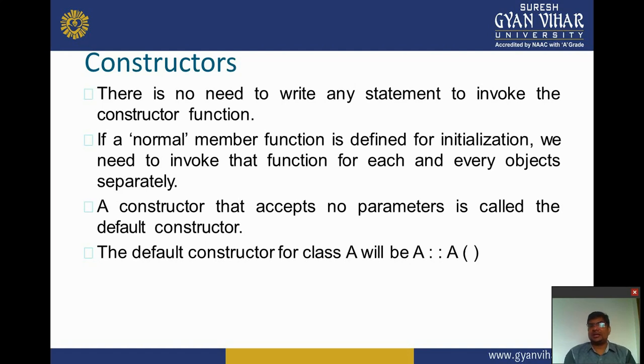A constructor that accepts no parameters is called the default constructor. What is the default constructor?